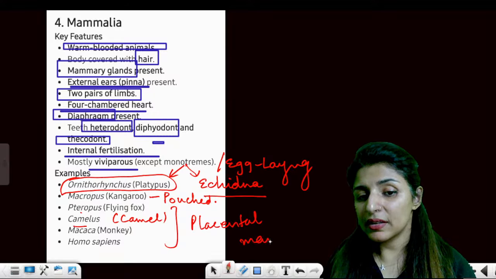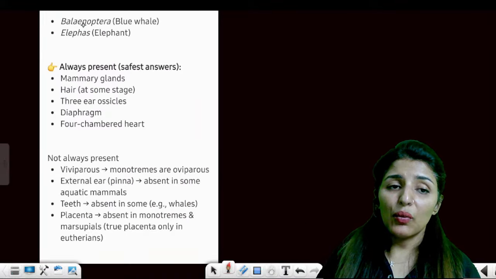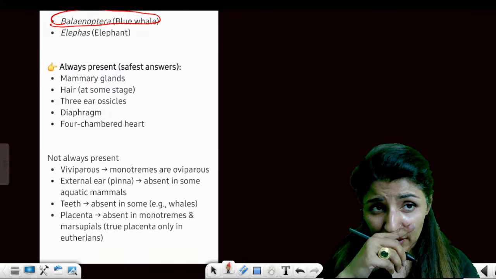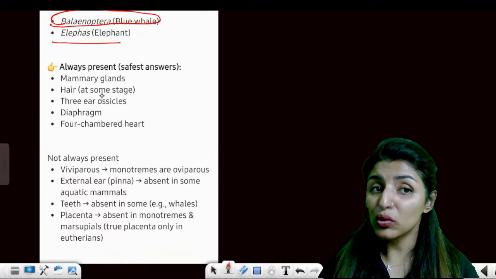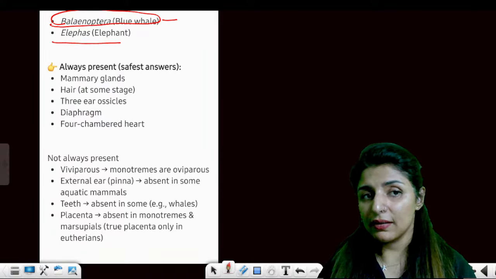Are these points clear to all? Anyone with any doubt, please let me know. Now, then, Balaenoptera and Elephas. Balaenoptera is the blue whale, the biggest animal, right? And Elephas is the elephant.